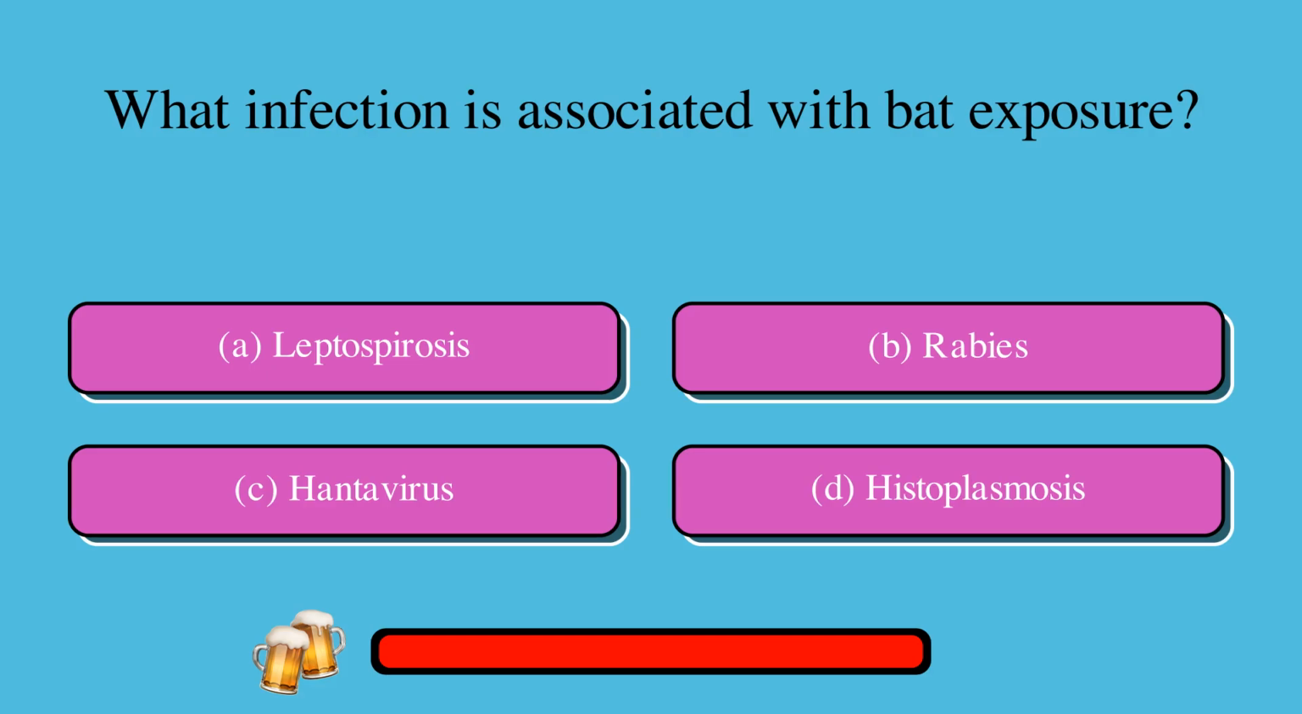What infection is associated with bat exposure? A. Leptospirosis, or B. Rabies, or C. Hantavirus, or D. Histoplasmosis? The correct answer is B. Rabies.